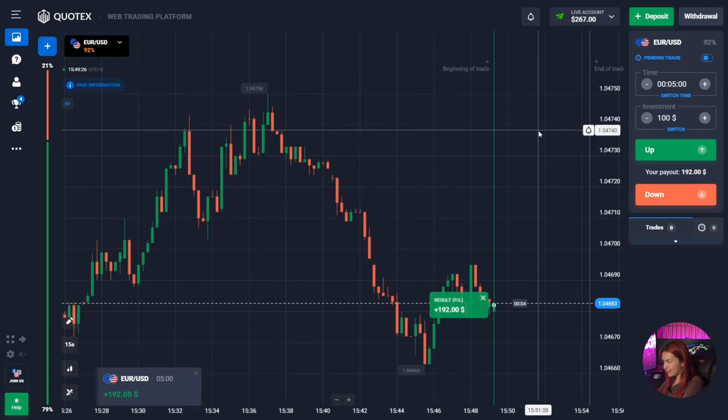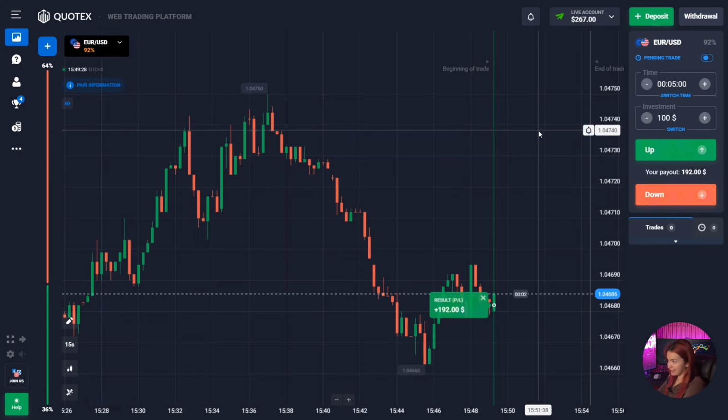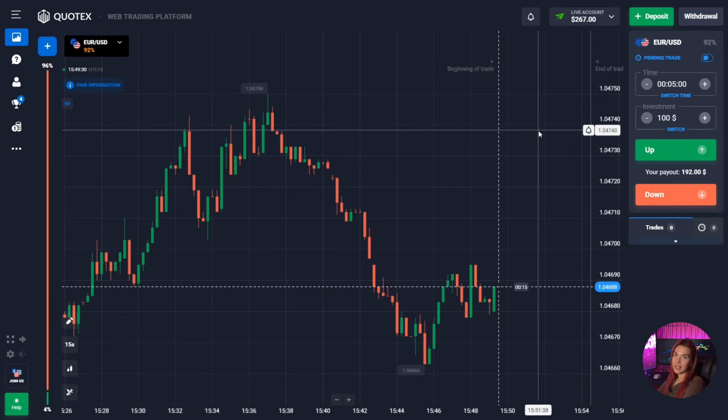Well, it's not bad at all. As you can see, our price shows a slight increase and our deal closed above the entry point. Guys, I got the profit here. In other words, we see that we have almost completely managed to cover the loss from the previous unsuccessful deal. I think it's good. And guys, the chatbot helped us to earn here.